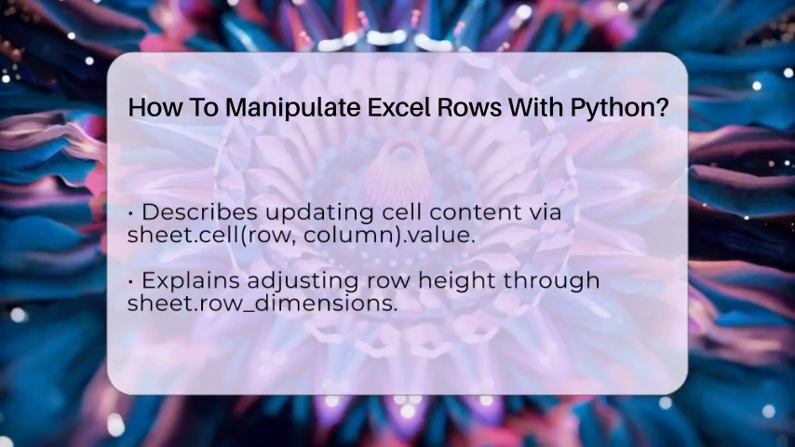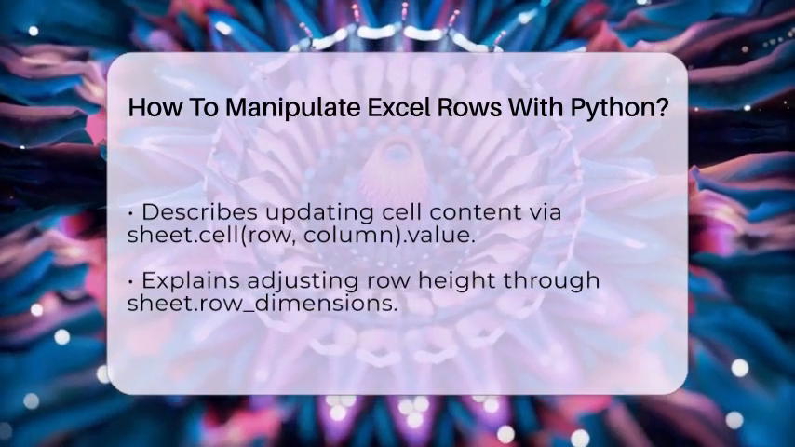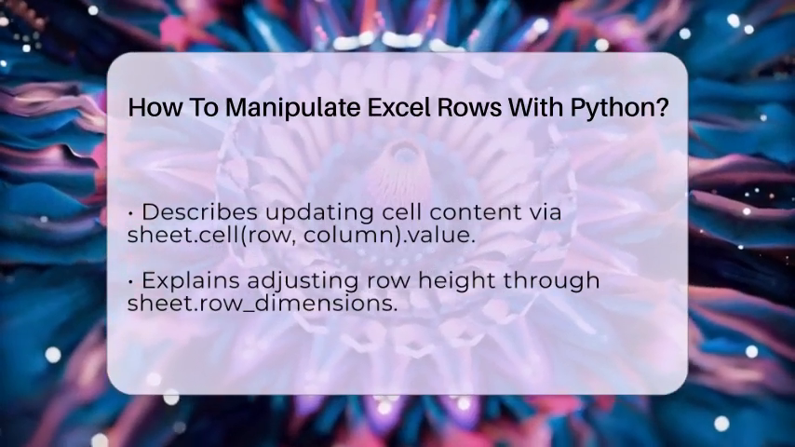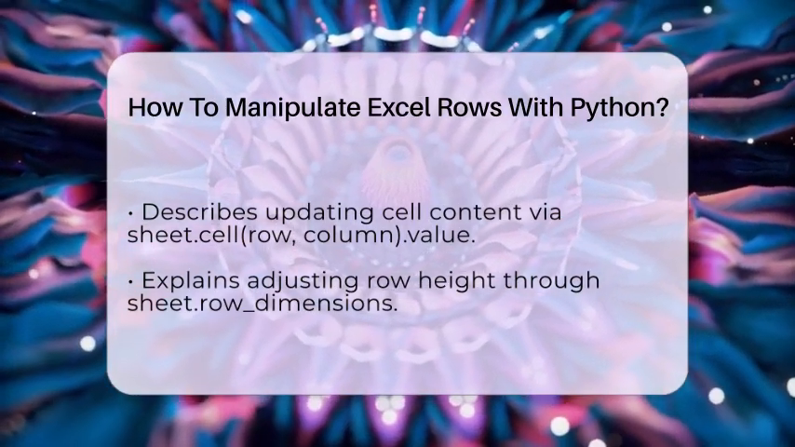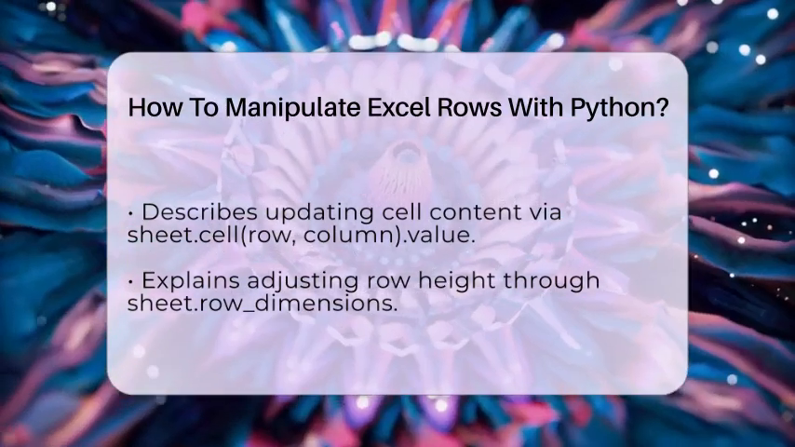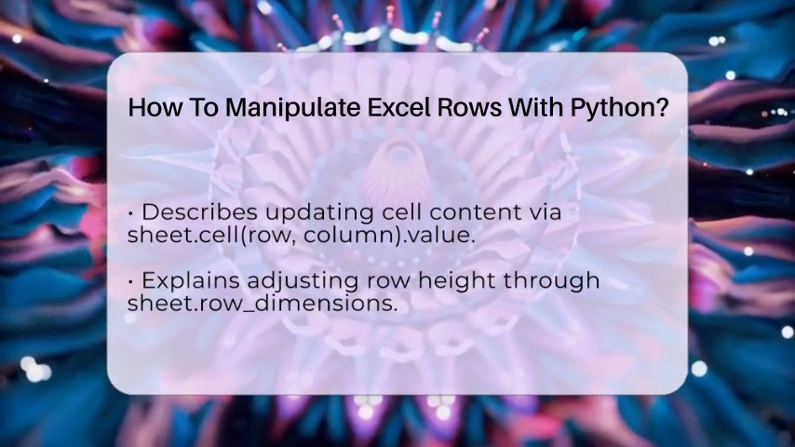Adjusting row height is also straightforward. You access sheet.row_dimensions[row number], and set the height property. For example, sheet.row_dimensions[1].height = 70 makes the first row taller.